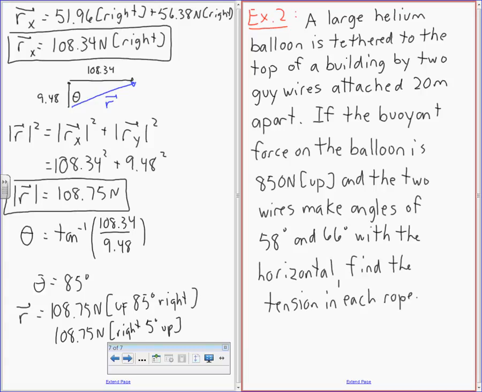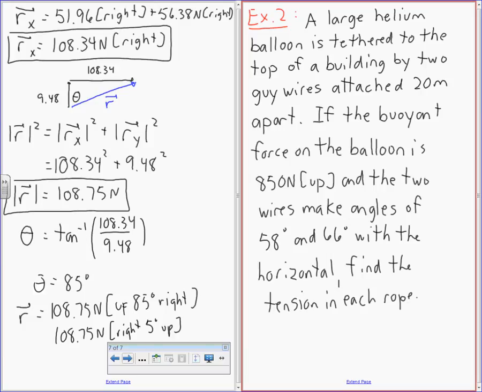I'm going to get out of the way here. Give you a second to get that scribbled down. Okay, this is a tension question. Tension is another force, so what I'm basically asking for is the force in each rope. The reason this is slightly more difficult than the previous question is that we don't care about vertical and horizontal. We don't care about the direction of the ropes. I know the direction of the ropes: one's 58, one's 66. All you know is the value of the tension in each rope.